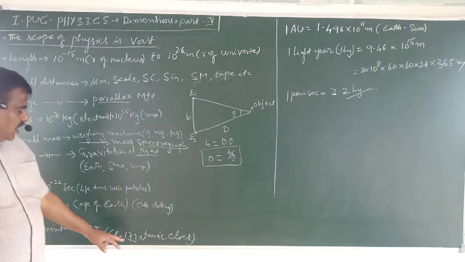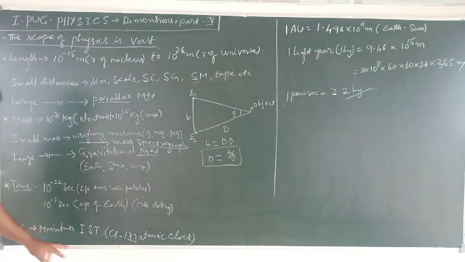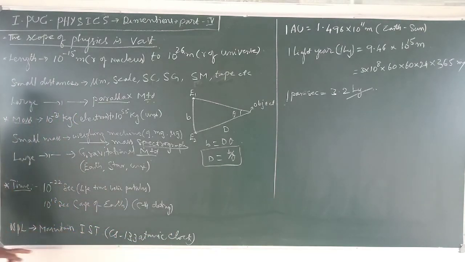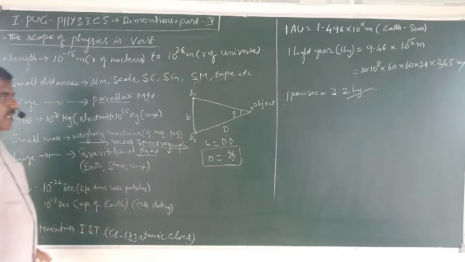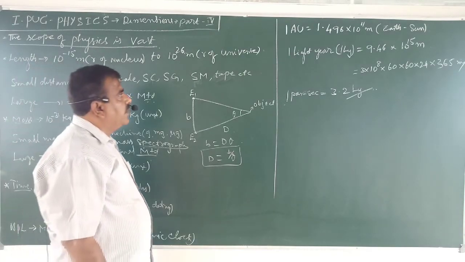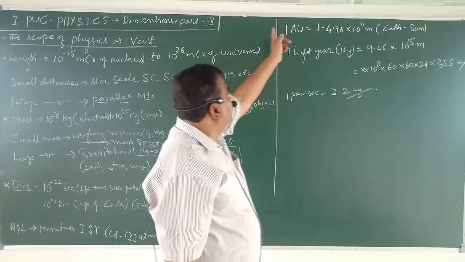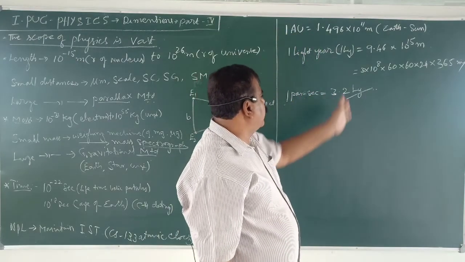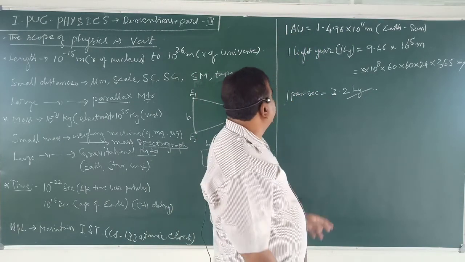So the cesium-133 atomic clock is used to adjust IST at NPL. NPL has the responsibility to maintain Indian Standard Time.